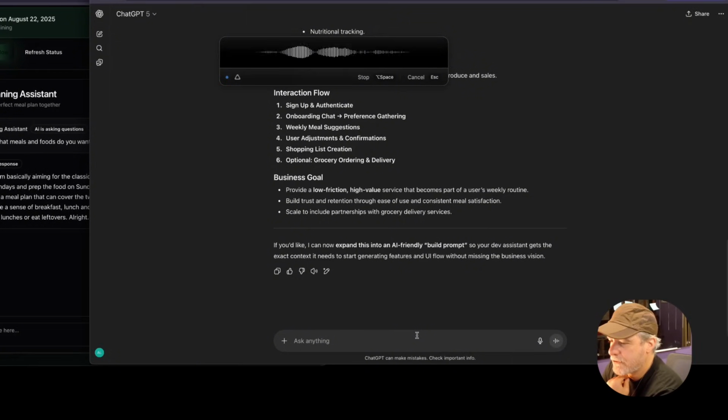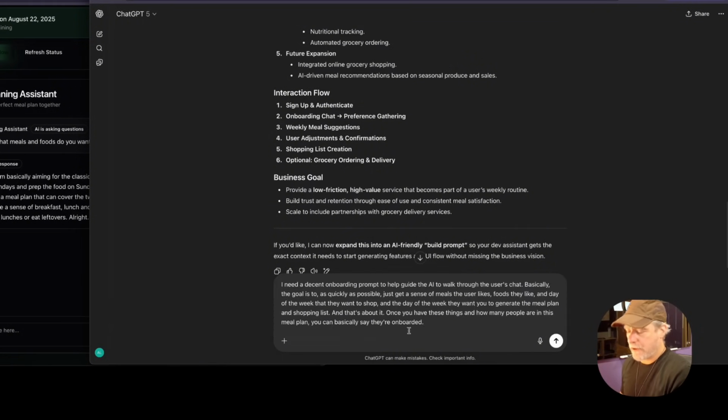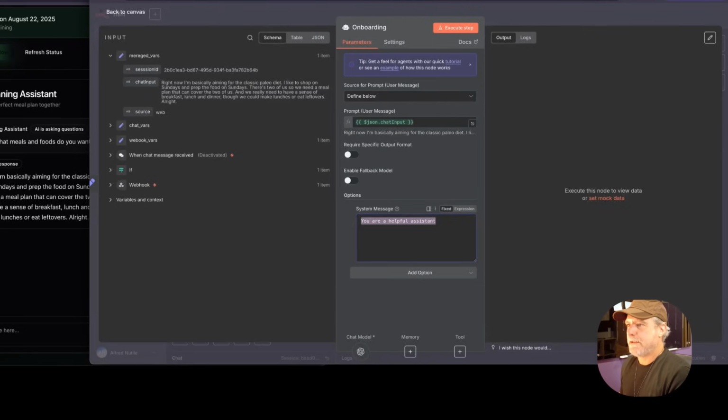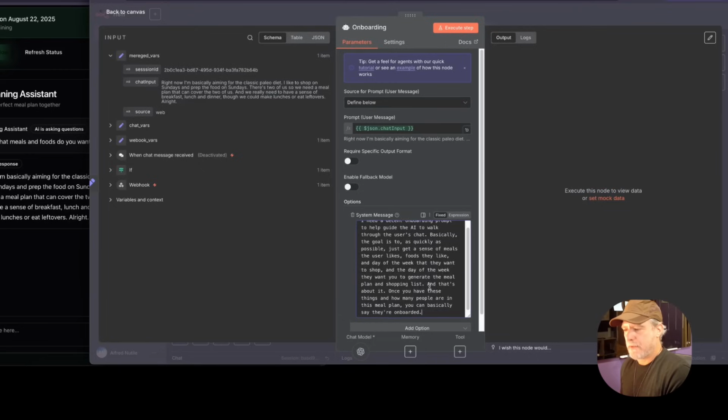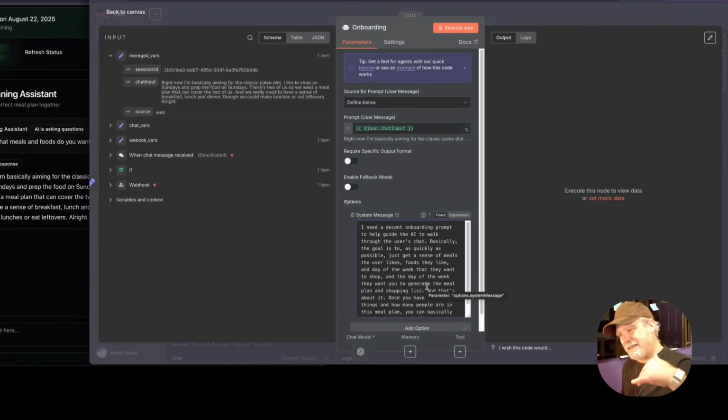And that's about it. Once you have these things and how many people are in this meal plan, you can basically say they're onboarded. So the first thing is onboarding them. Once we officially onboard them, which you'll see what that means, then we can move into the actual meal planning part.